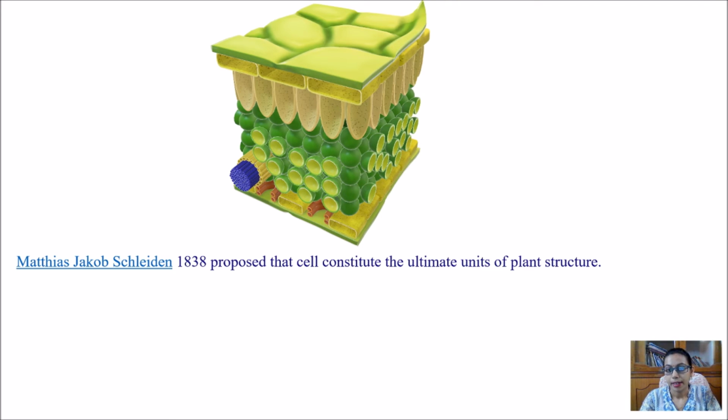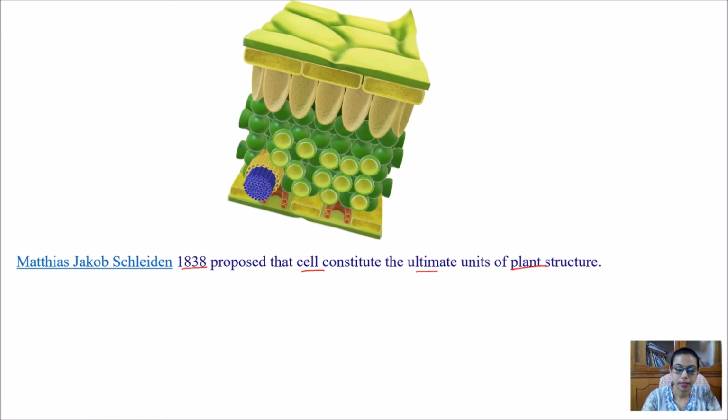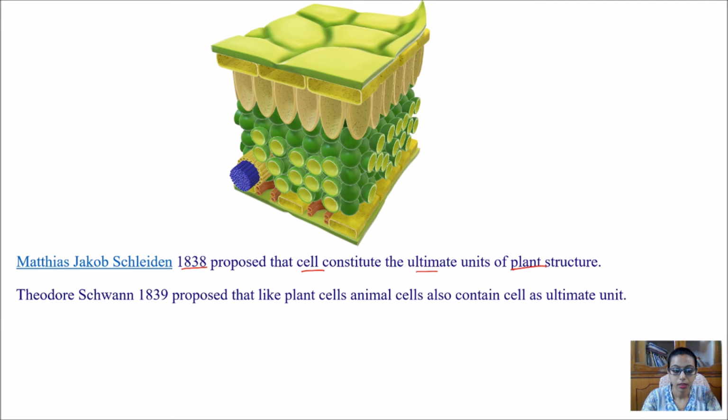There were actually three scientists who together put forward the cell theory. First was Matthias Jakob Schleiden. In 1838, he proposed that the cell is the ultimate unit of plant structure. And later on, one year later, another scientist found that not only in plants, but in animals also, the cell constitutes the ultimate unit of their structure. This was Theodor Schwann in 1839, and they also said that the cell exists due to the process of crystallization.